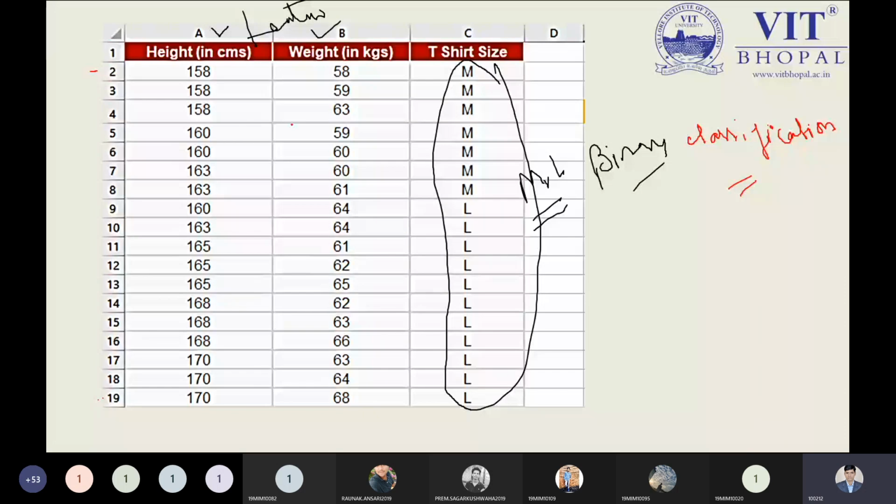Yes, sir. Okay, so you can observe that height and weight are the independent variables and t-shirt size is the dependent variable, and this dependent variable contains information in a categorical manner. So this can be identified as binary classification. You can observe we have only two values, M and L. We don't have any values other than M and L, which means we have binary values. So we are talking about a binary classification problem right now, where our data belongs to the classes M and L.